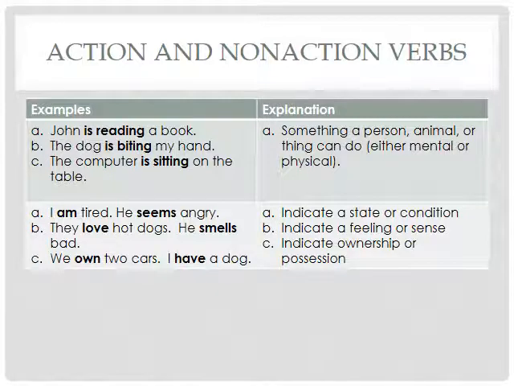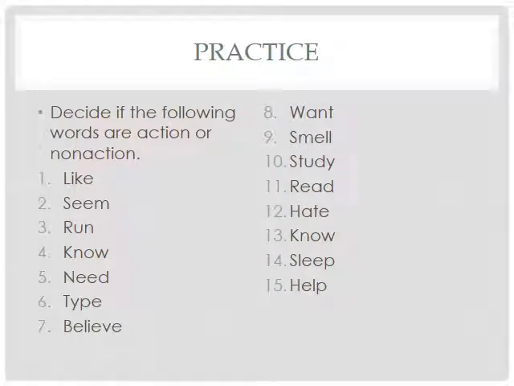So let's take a look at some verbs here. And what I encourage you to do is to have your book open and then decide whether the following verbs are action or non-action, and try to focus on those 3 categories that we talked about of non-action verbs.